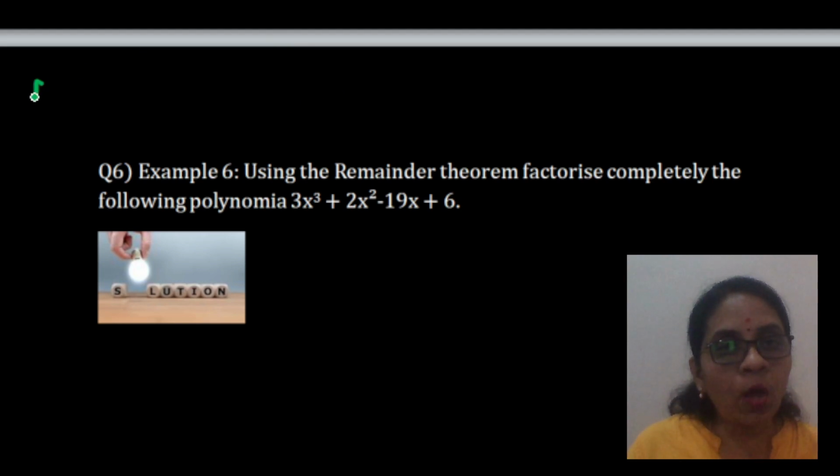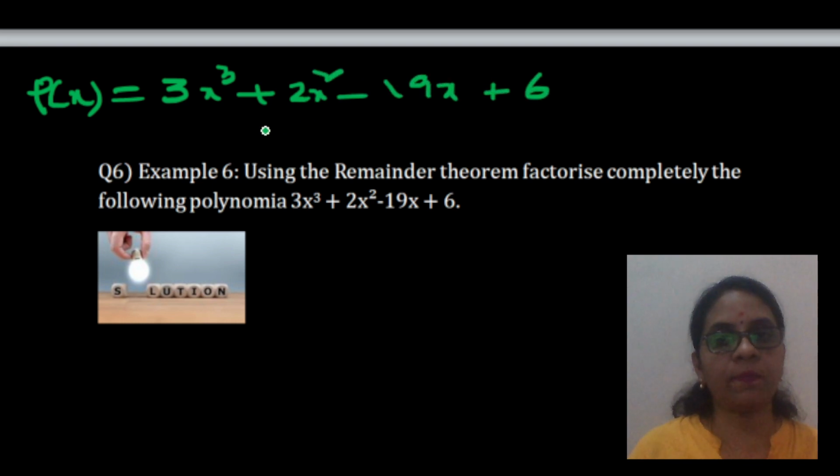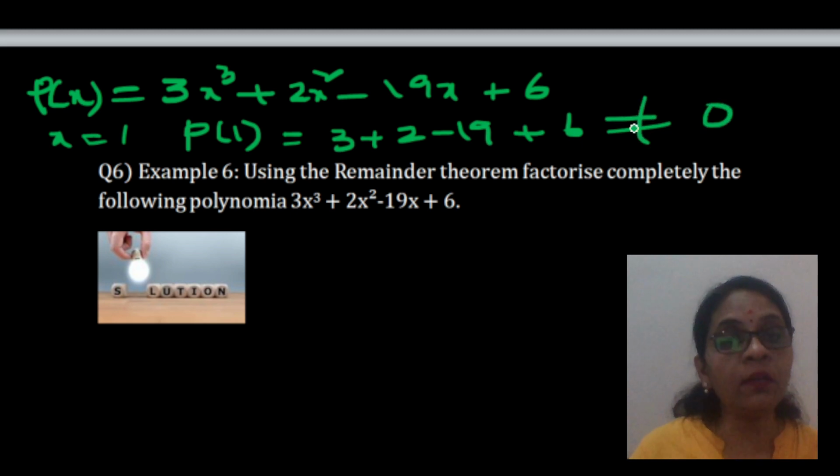Always name the polynomial. So, here also we will name the polynomial as P(x) = 3x cube plus 2x square minus 19x plus 6. Now, using the remainder theorem, factorize completely. First, you will take x is equal to 1. P of 1 is 3 plus 2 minus 19 plus 6. Is it equal to 0? Not equal to 0. Therefore, x minus 1 is not a factor. So, our first attempt is a failure.